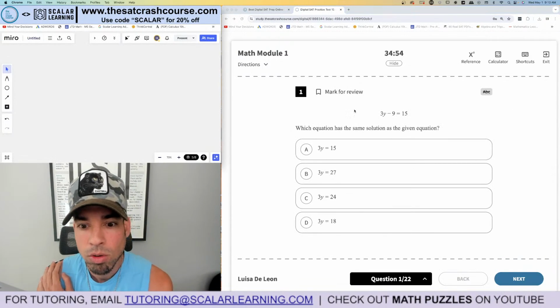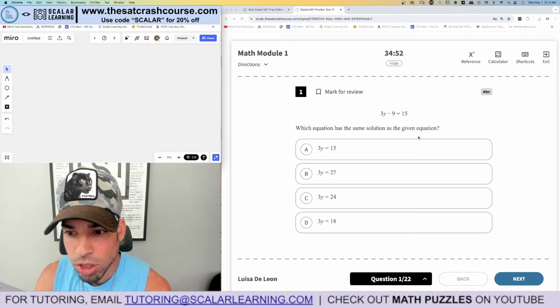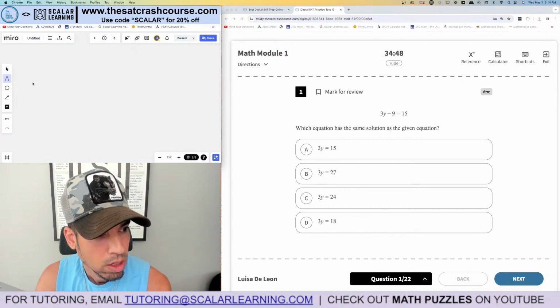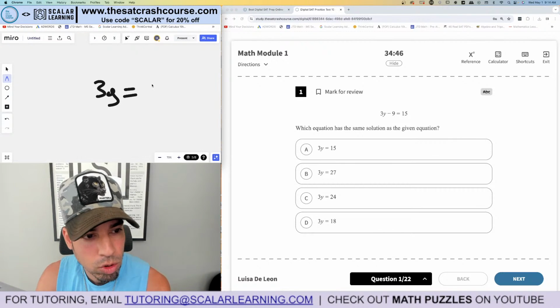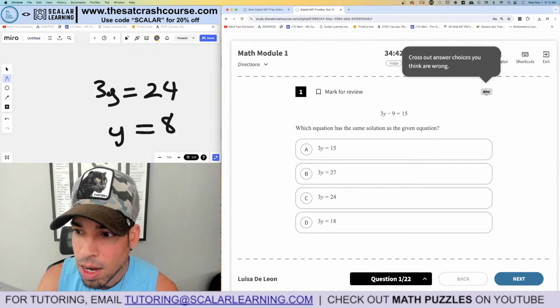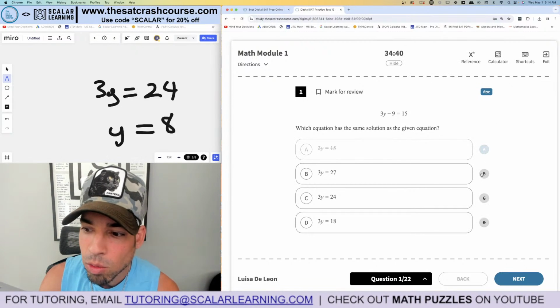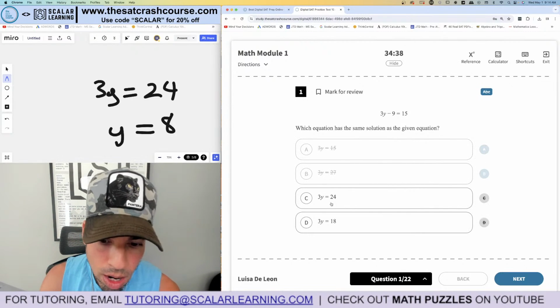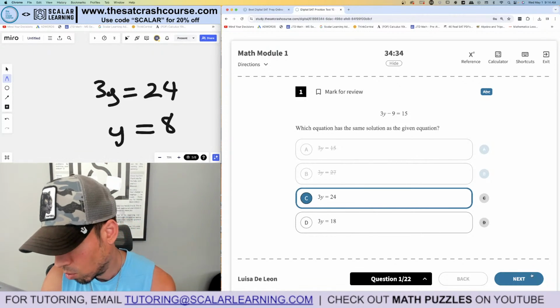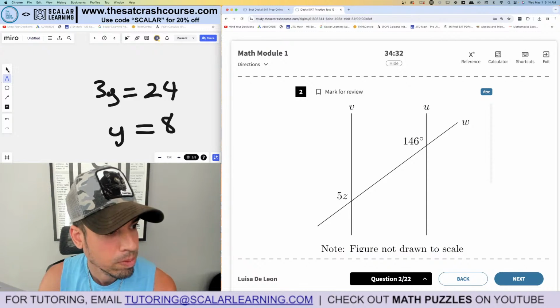All right, numero uno. Which equation has the same solution as the given equation? Well, the solution is, if I add 9 to get 24, so 3y equals 24, divided by 3, y equals 8. So this would be y equals 5, so that's out. This would be y equals 9, that's out. This would be y equals 8. C is the winner. Let me just double check. Yep, C is the winner. Boom, done.